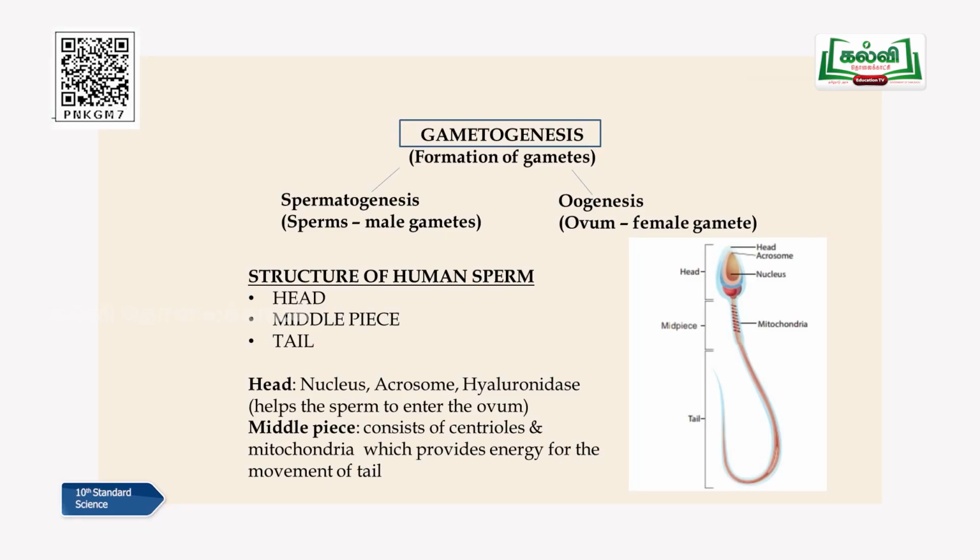Now I'll move on to the next topic, children. Gametogenesis. So far I have taught you very clearly the structure of the male reproductive organ and the female reproductive organ. So I think you now have knowledge of a sperm as well as an ovum in detail. Let me move on to the process of fertilization. In the beginning itself I told you, it's a part of the reproductive cycle.